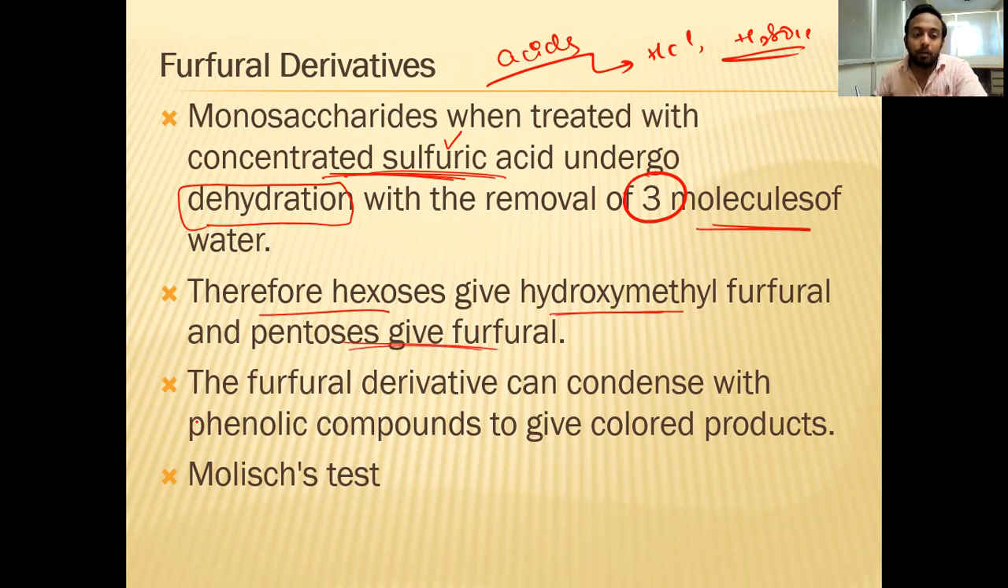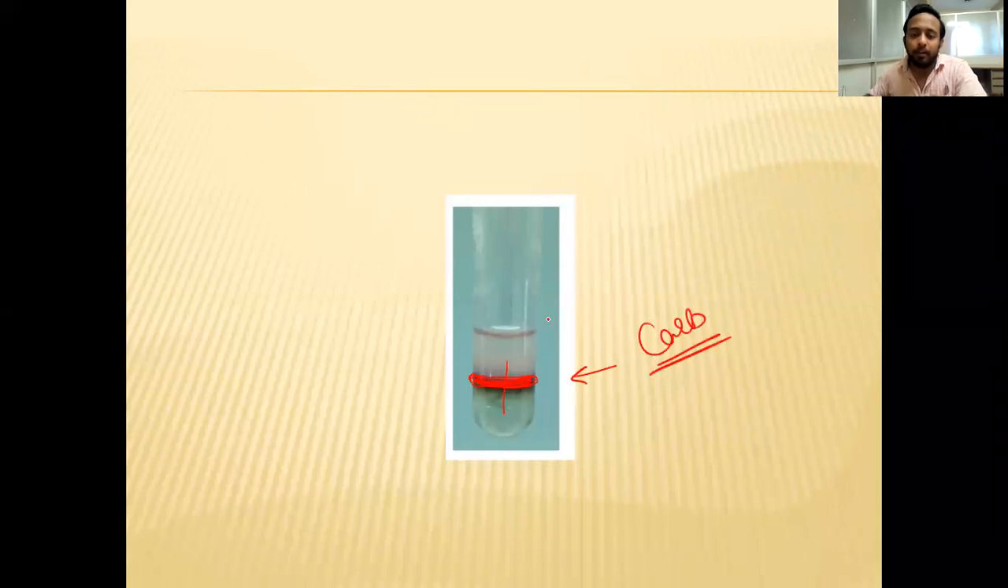And how are you going to identify this? That is done by a test called the Molisch test. In the Molisch test, the furfural derivatives react with a reagent, phenolic compounds, to give a color. In this reaction, you can see a purple color ring at the junction of two liquids. That is the furfural derivative, which shows the presence of carbohydrate.